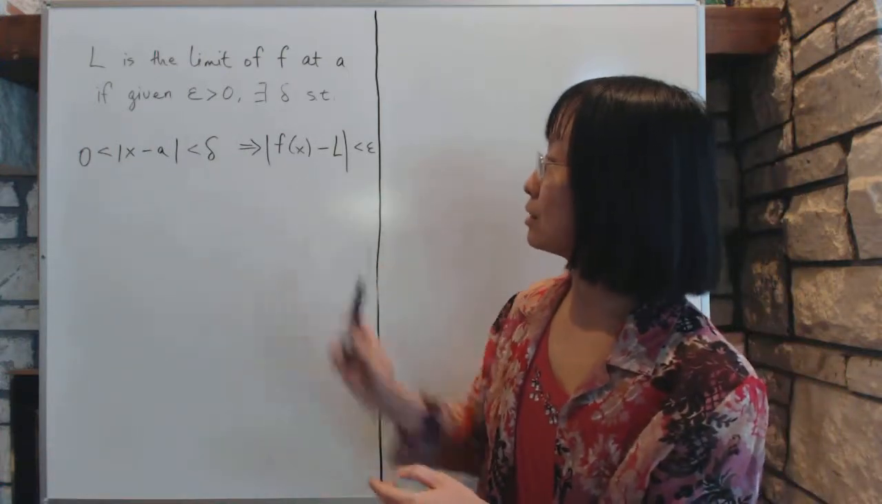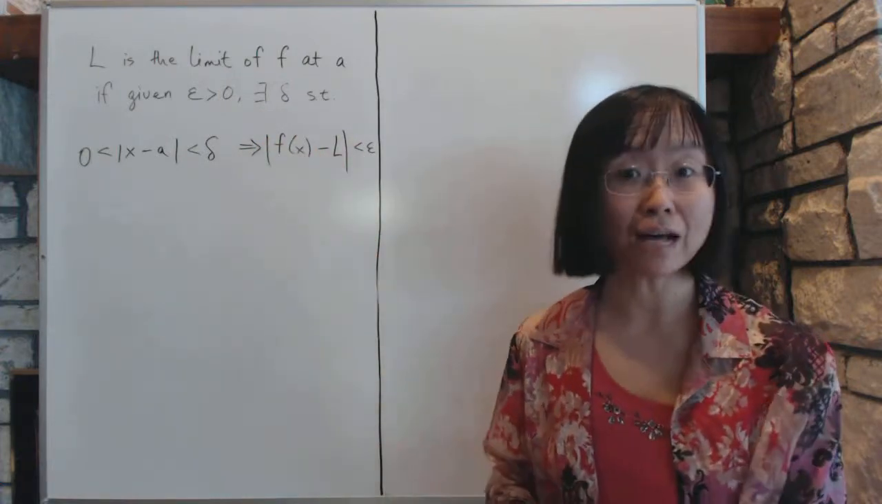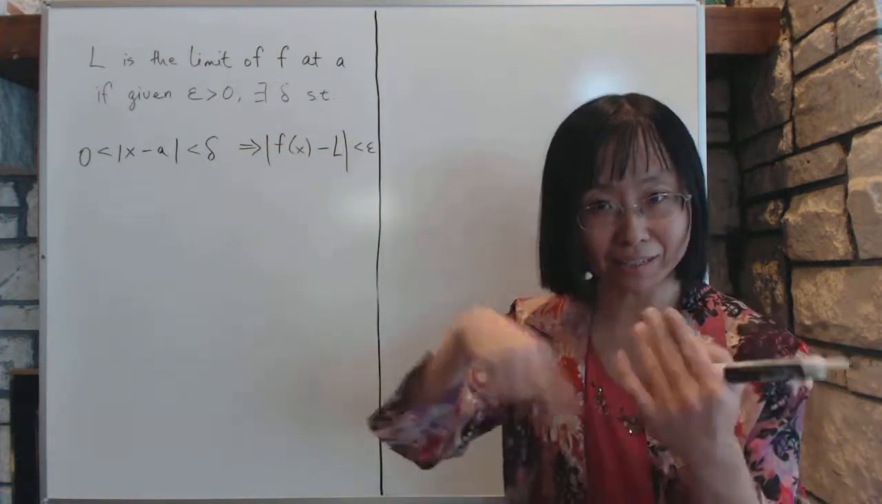The best way to understand this is to sit down and think about the sentence in your book for about half an hour or an hour until your brain gets used to it.